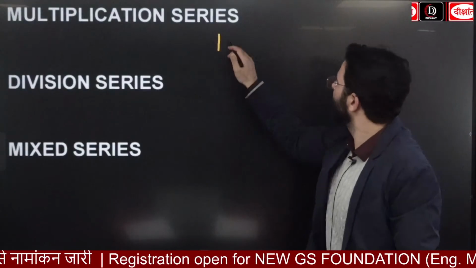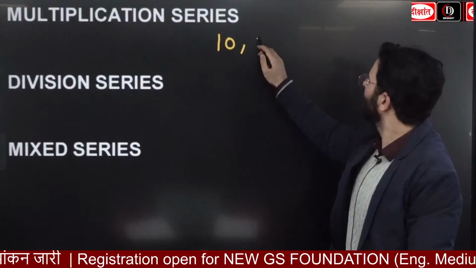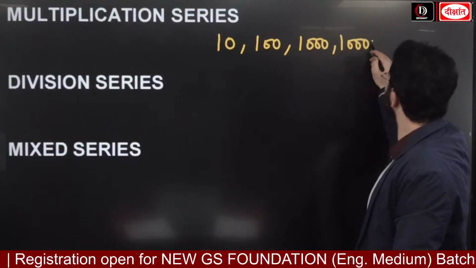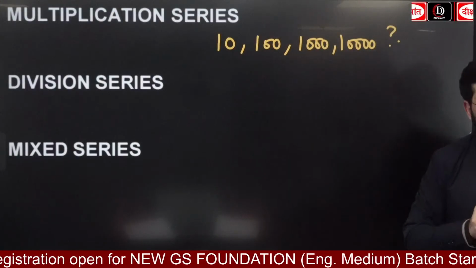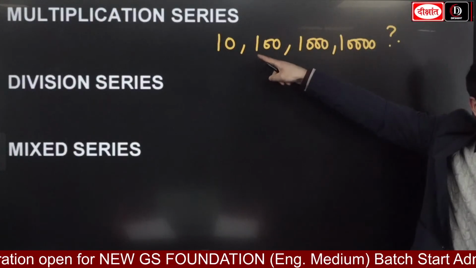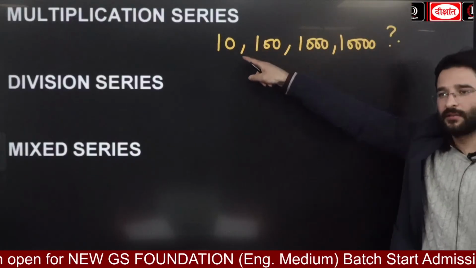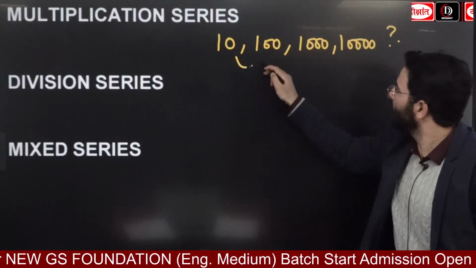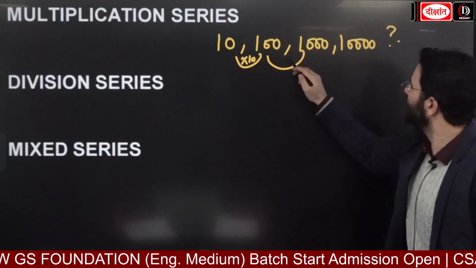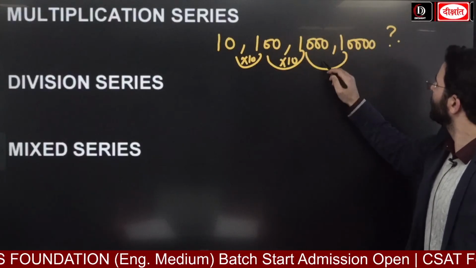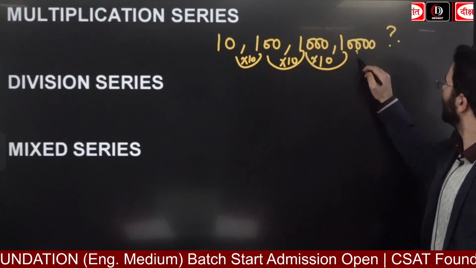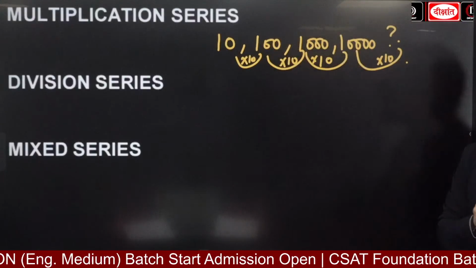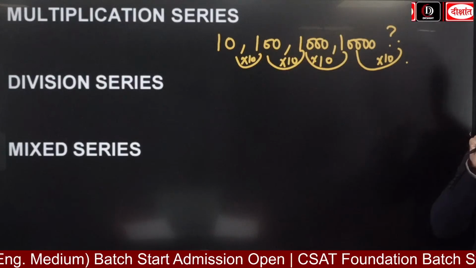So prime number series, addition series, subtraction series, we are going to have the multiplication series. For example, here we are going to have 10, 100, 1000, 10,000. What is going to be the next one? Anyone? Can you see this multiplication series? Look at the jump that you are going to see over here. 10 multiplied by 10, multiplied by 10, multiplied by 10. Now the next one will be multiplied by 10. So you can see how much increase is happening here. Is everyone getting it?